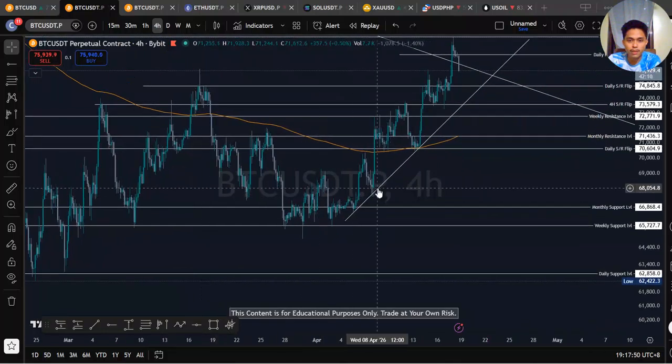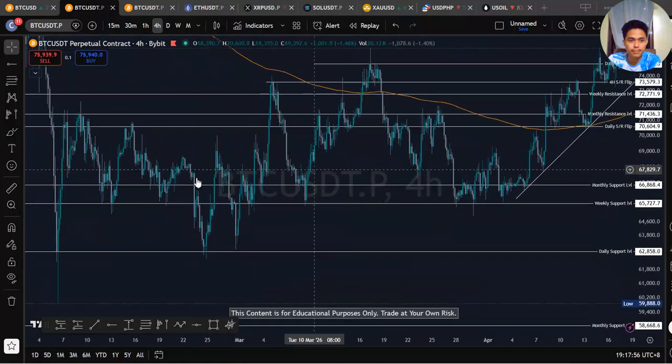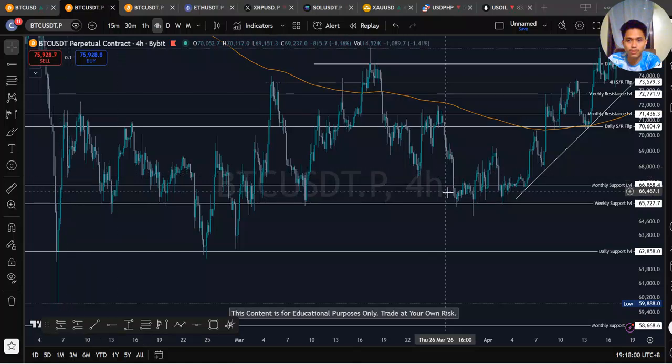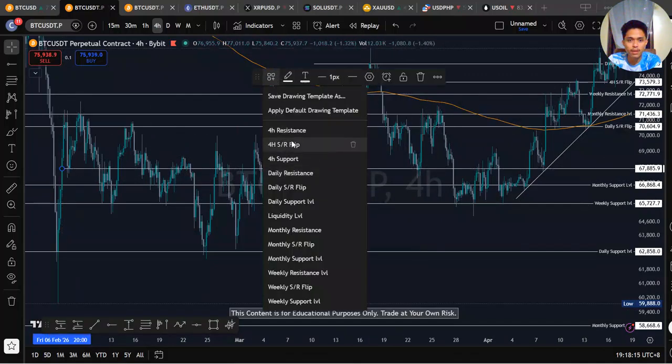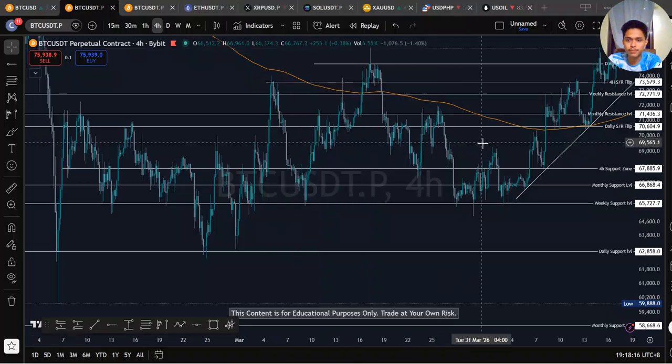So this level, this is not a random level. This is also important. I said we have a bounce, our initial bounce. We have a bounce here and a bounce here. So this level is important. I take it as its support.